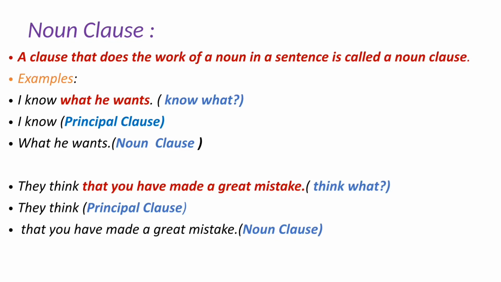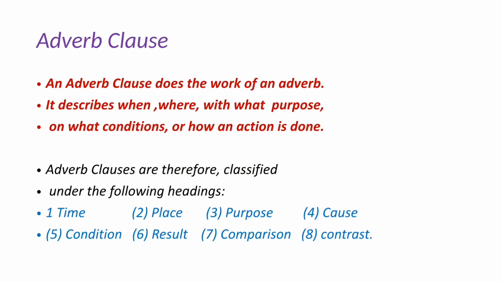One more example. "They think that you have made a great mistake." "They think" is the principal clause, and "that you have made a great mistake" is the subordinate clause or noun clause. Because the question arises, what do they think, and the answer is "that you have made a mistake." So by asking the question what to the verb, we can get the noun clause.